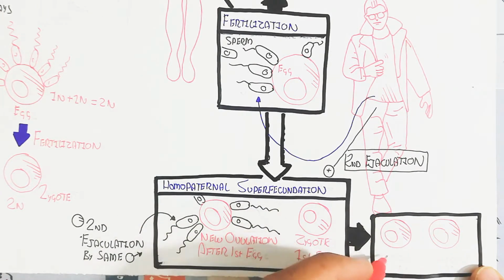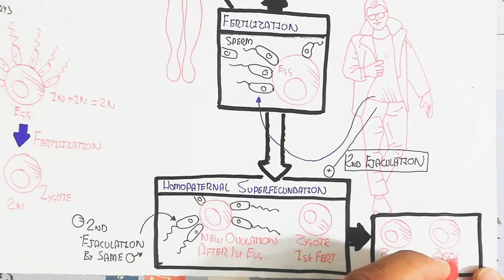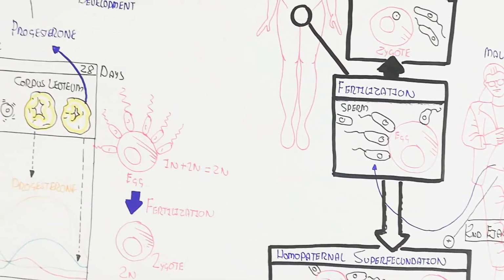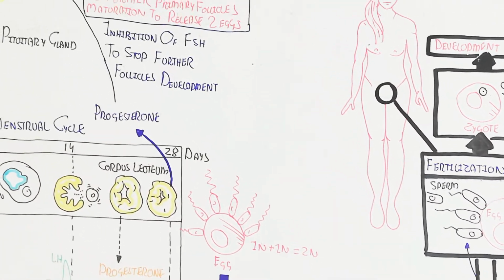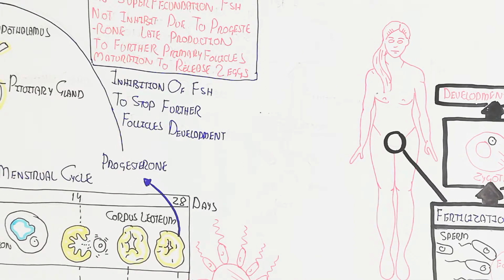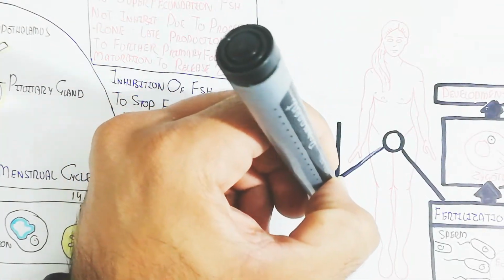Let's begin to understand further the heteropaternal superfecundation. Heteropaternal superfecundation means not only one father is required, but more than one male is involved in the fertilization in the same period, in the same cycle.